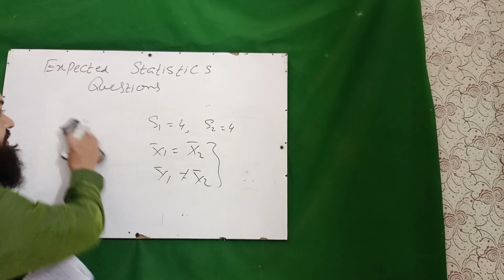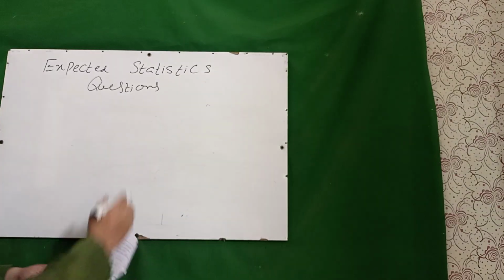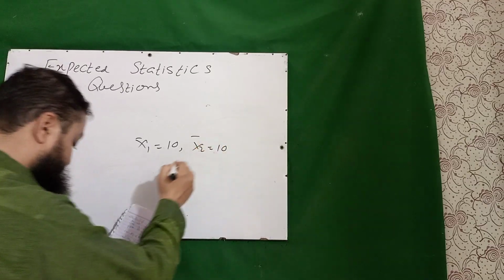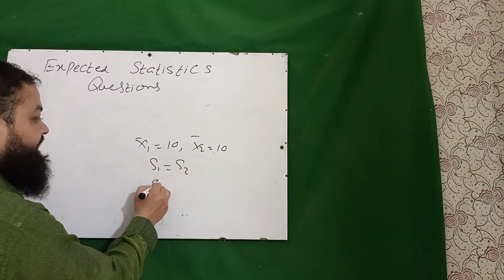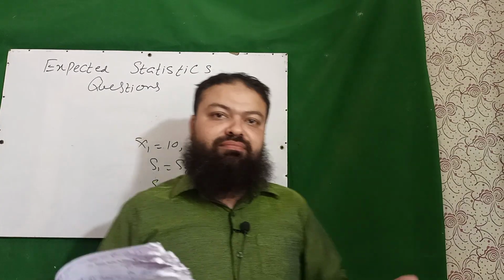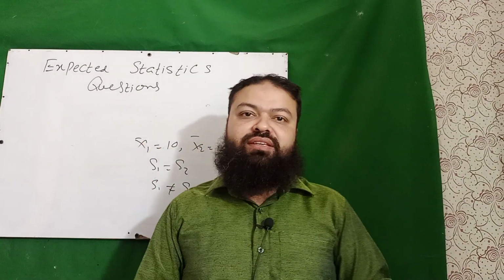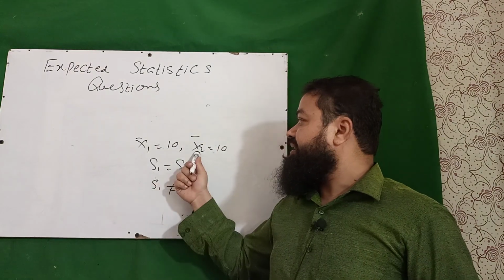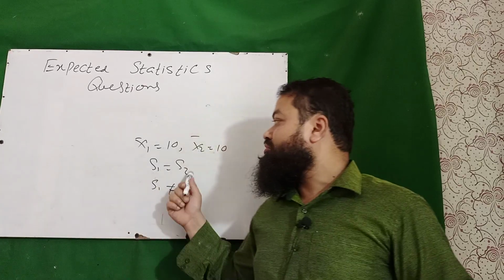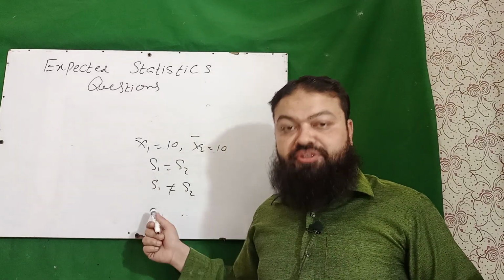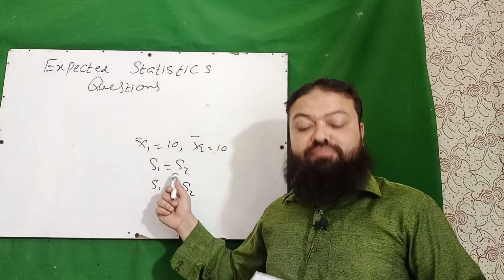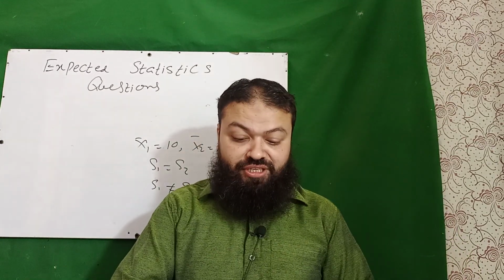Next question is, if X bar 1 is equal to 10, X bar 2 is equal to 10, then A, S1 is equal to S2, B, S1 is not equal to S2. If the first data set has average 10, the values can be 10, 20, 30, and if X bar 2 is also equal to 10, it does not mean that S1 is equal to S2. Both options can be possible. S1 can be equal to S2, S1 cannot be equal to S2. Both A and B will be the correct option in the exam.